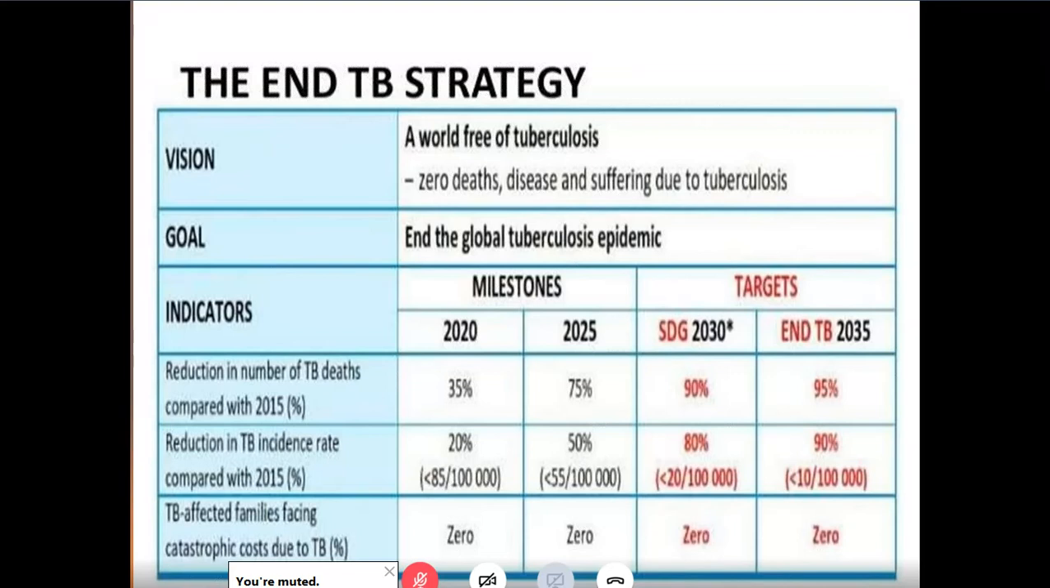And the same targets extended for another 5 years become a 95% reduction in number of deaths, a 90% reduction in incidence, and 0, the 0 remains the same. The 0 families facing difficulty economically. That's the End TB strategy. Please remember this.